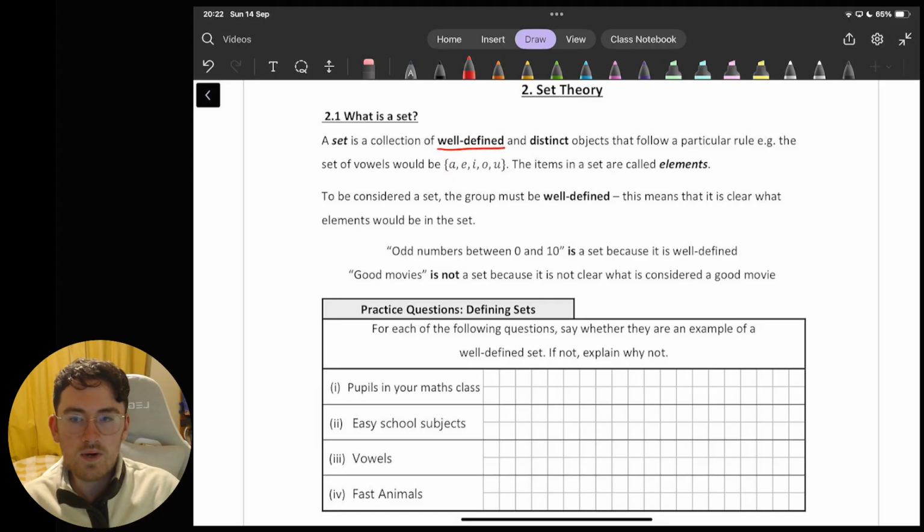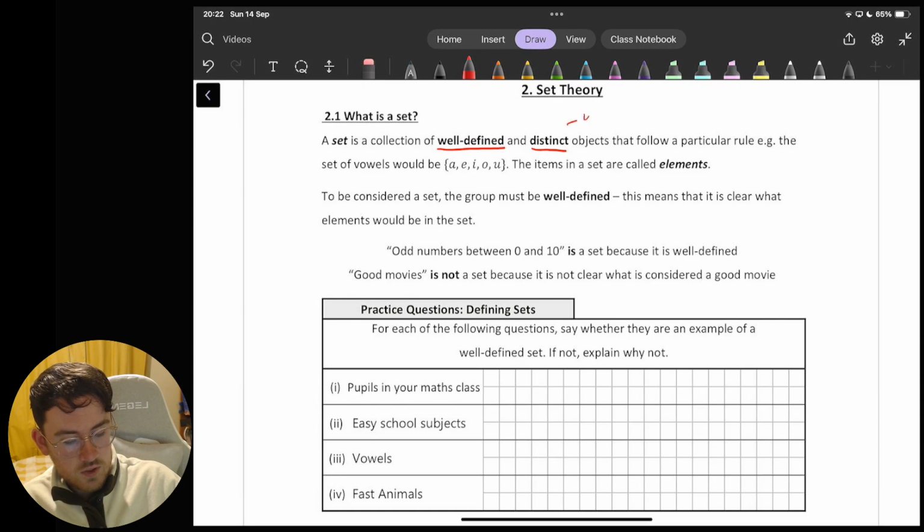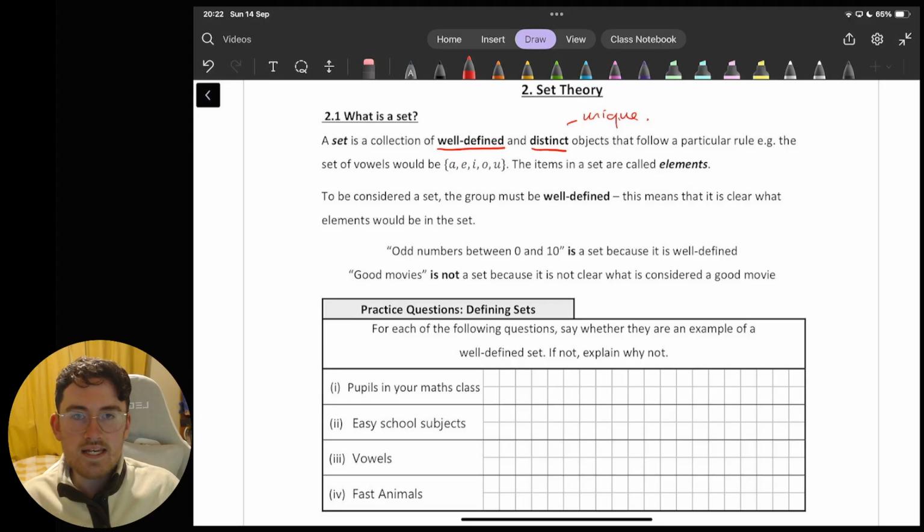So something being well defined means that the definition is very clear, it is clear to everybody what is in that set, and there's no kind of confusion about that. The other word, I suppose, that we have here is distinct. And another word we could think of in that case is just the word unique. So what we're saying here is that the objects within the set have to be different from each other. And I suppose in practice, all that that's going to mean is that we're not going to be repeating things.